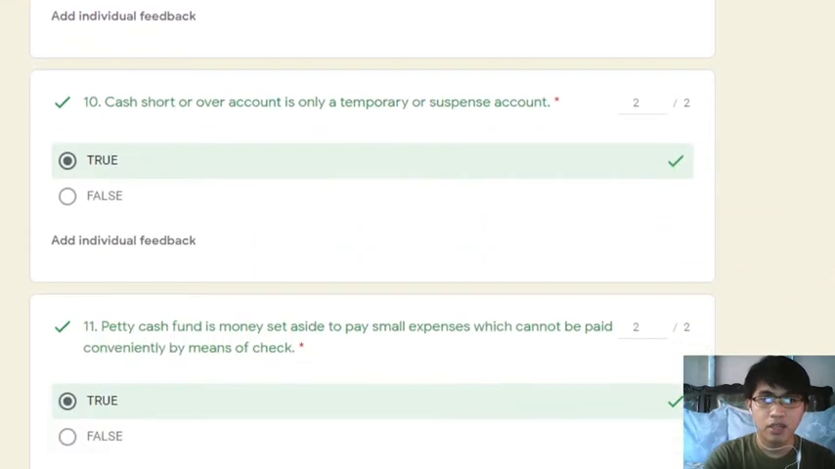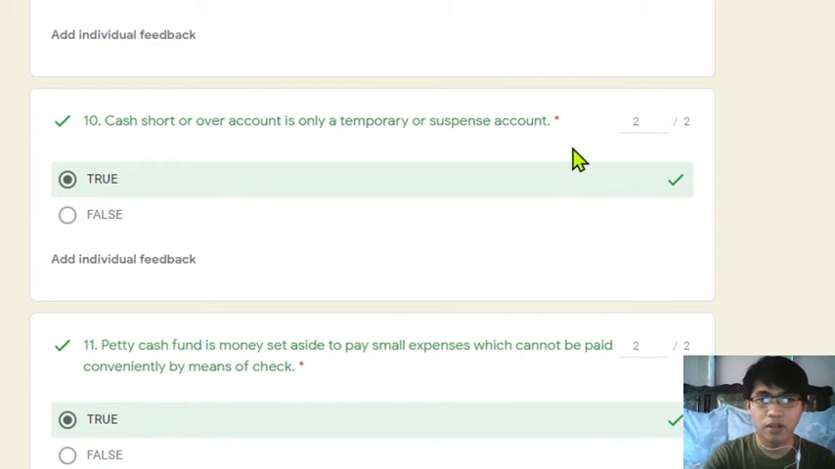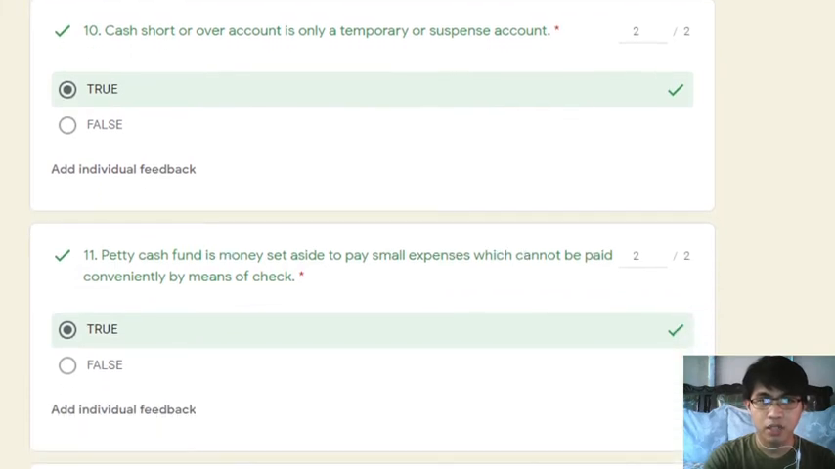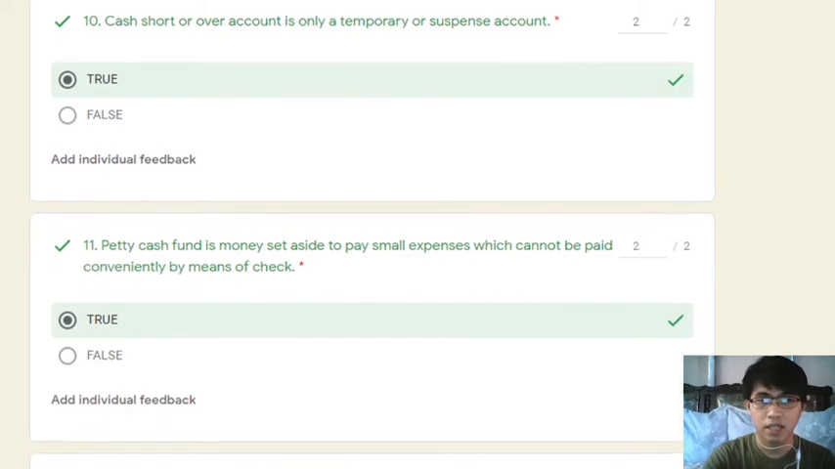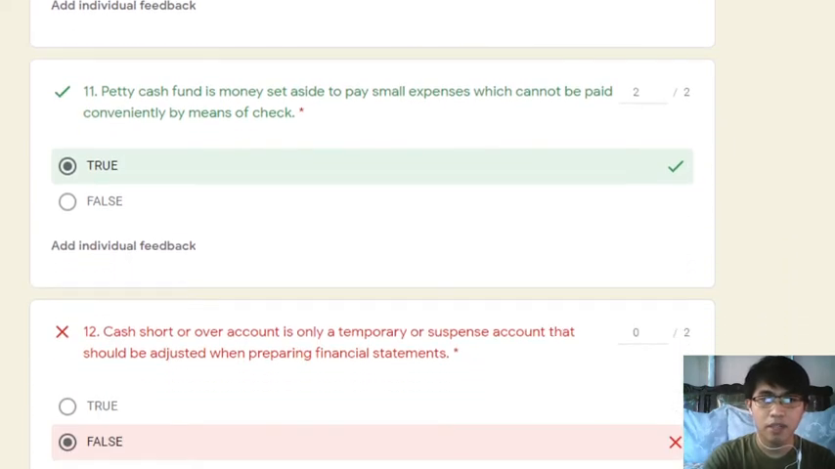Number 10, cash short or over is only a temporary or suspense account. Yes, because it is closed at the end of the reporting period. Temporary lang siya, so hindi mo siya makikita on your financial statements, yung audited financial statements. Number 11, the petty cash fund is money set aside to pay small expenses which cannot be paid conveniently by means of a check. This is correct.